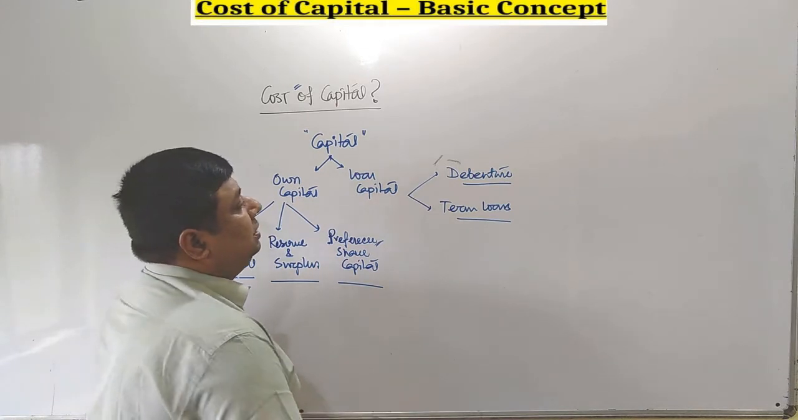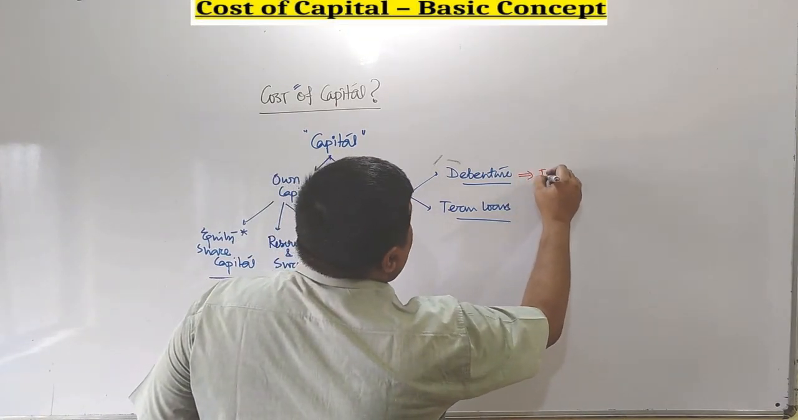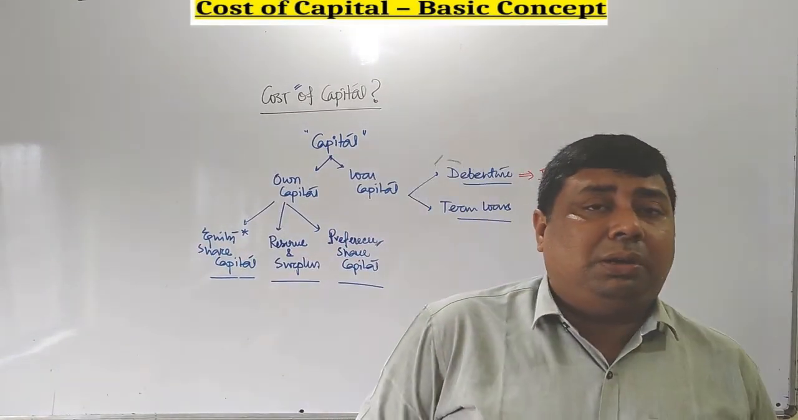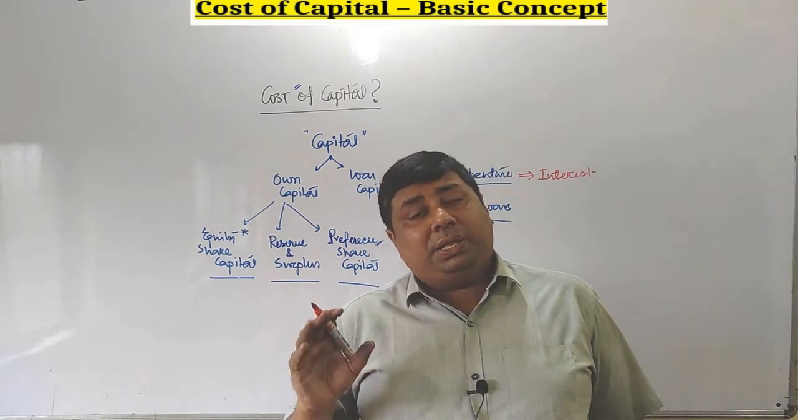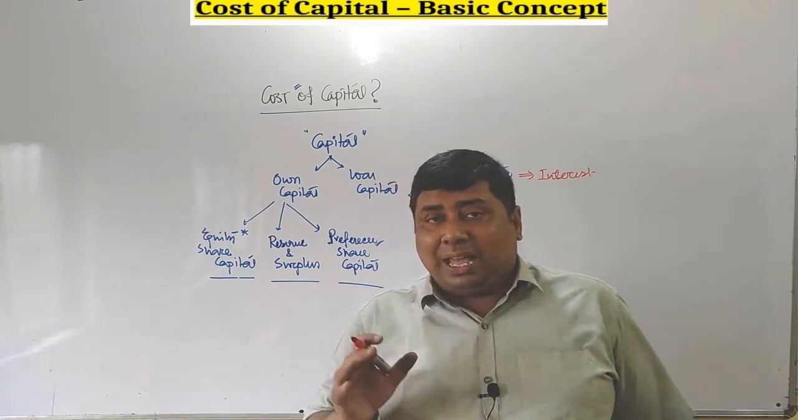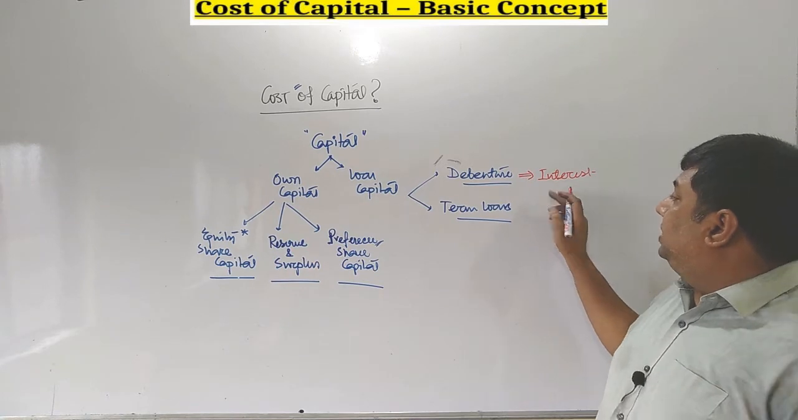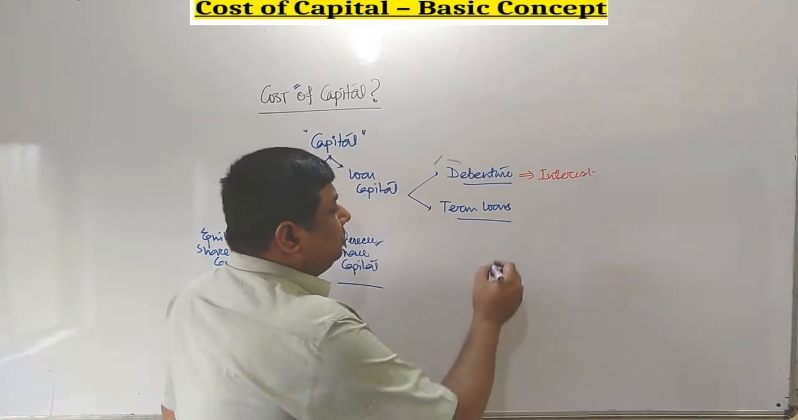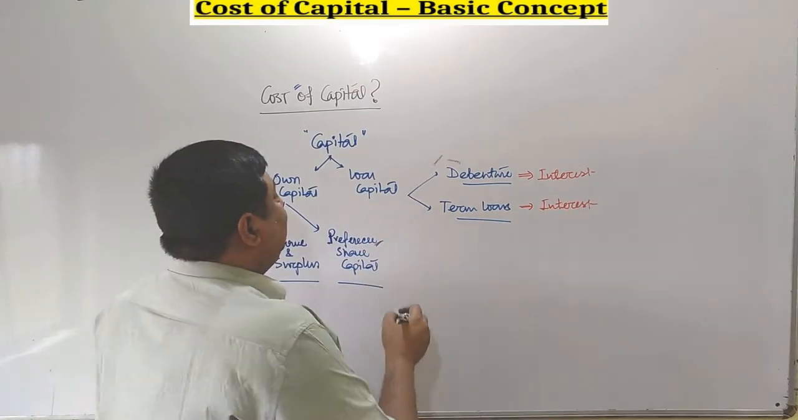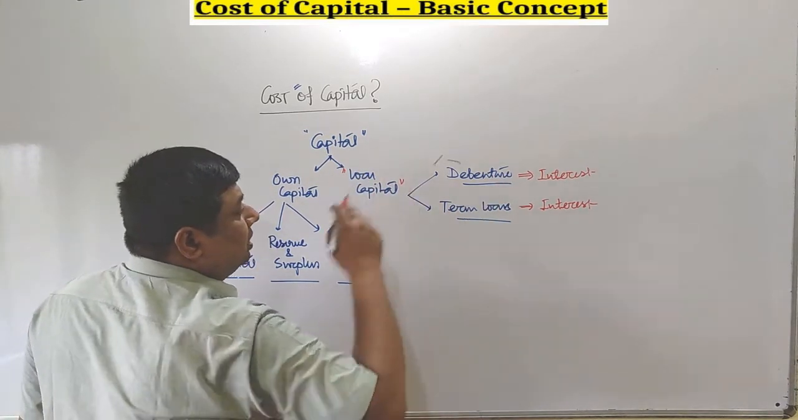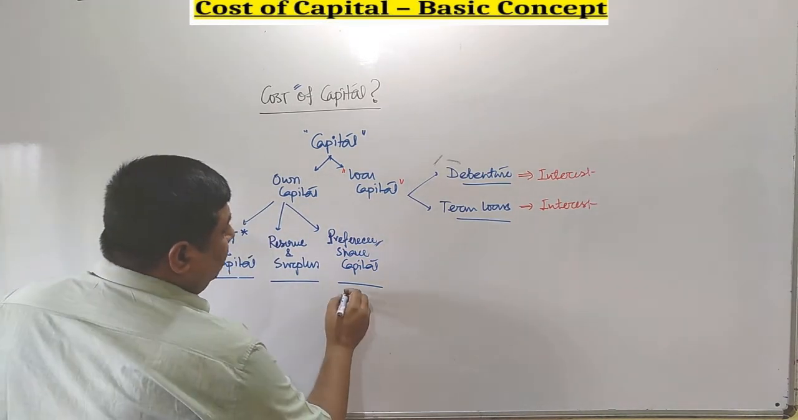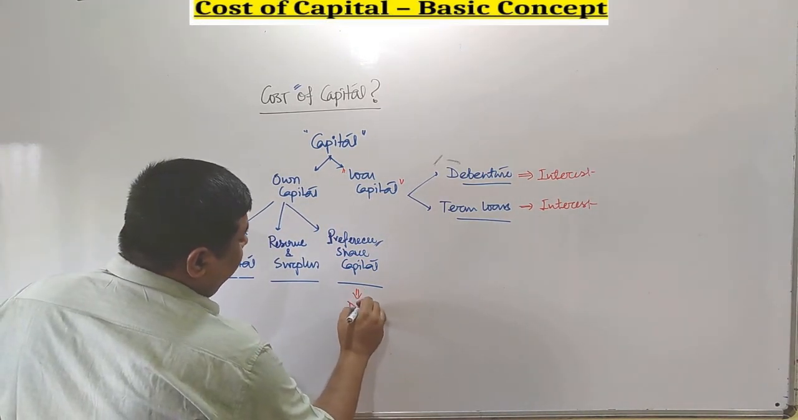In case of debenture, the cost is basically known as interest. For holding that particular amount provided by the debenture holder, based on that amount we need to pay a certain return at the end of every year to them, and that is known as interest. Similarly, in case of term loan, the return which we need to pay back is known as interest. Then in case of loan capital, the cost is considered as interest. Then in case of preferential capital, what we return at the end of the year is known as dividend.